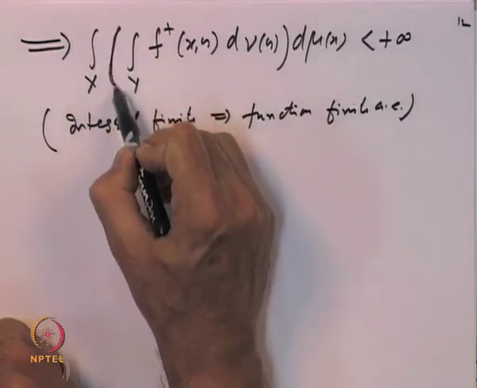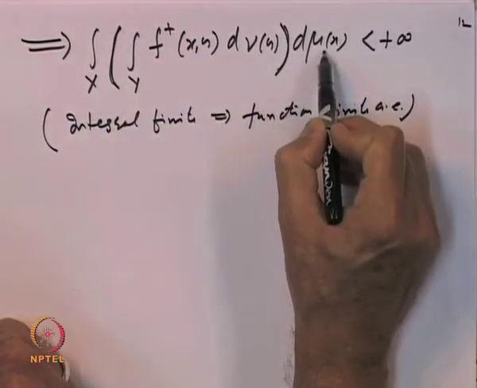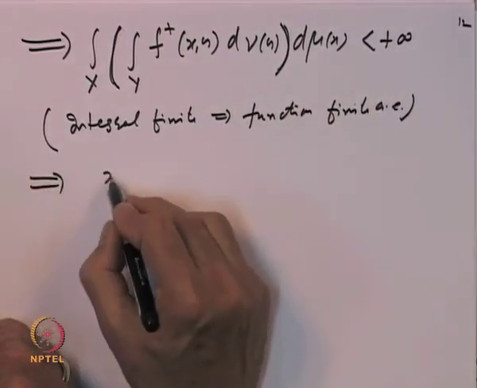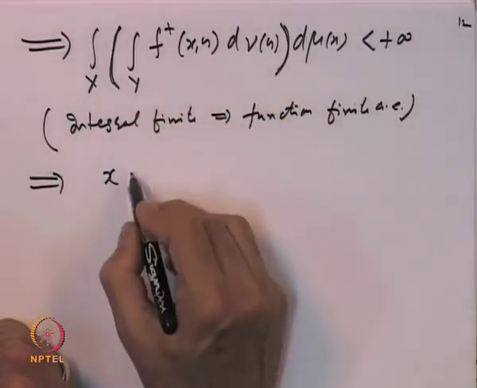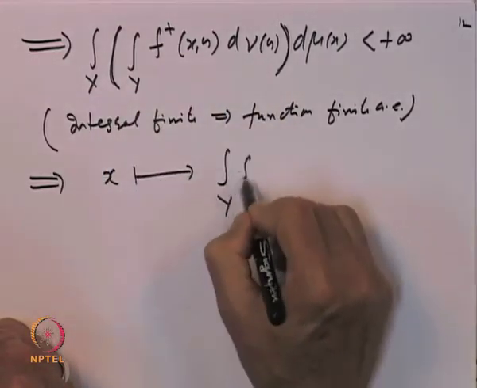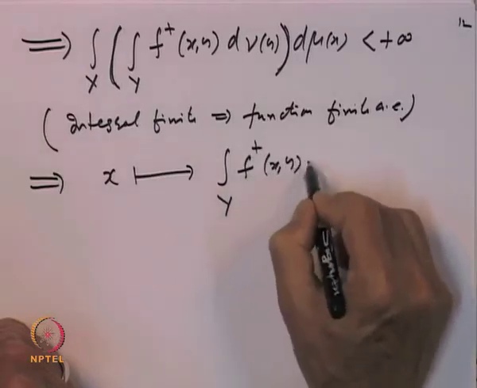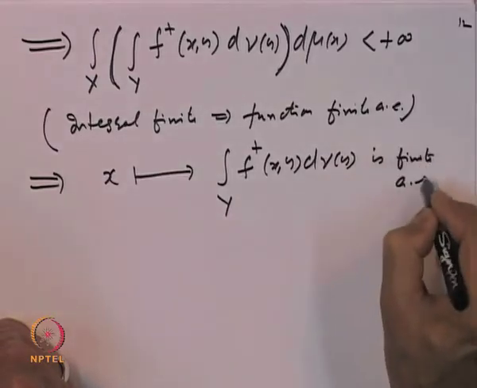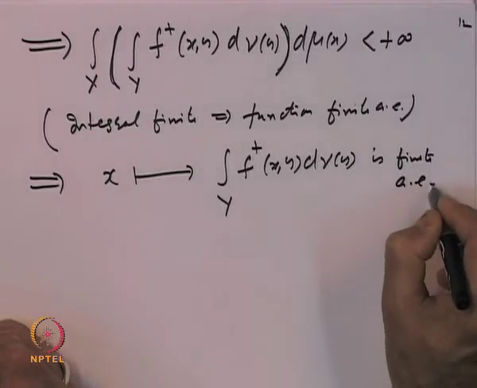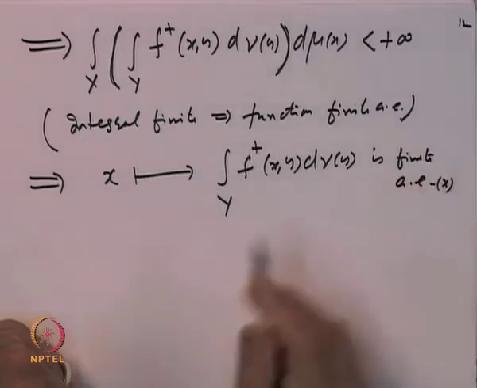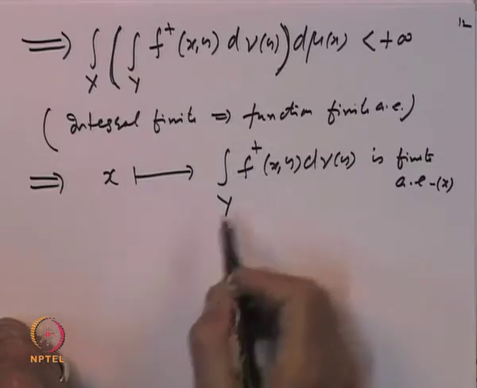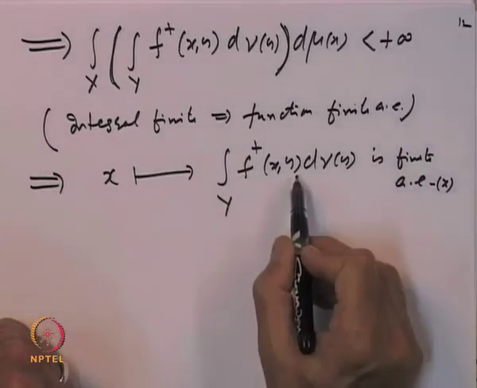So, look at this integral with respect to mu of this function; it is finite. So, that implies that this as a function of x, x going to the integral over y of f plus x y d nu y, is finite almost everywhere with respect to x. Okay. So, we have used the fact that an integrable function is finite almost everywhere. And now, once again for almost all x, this is finite.